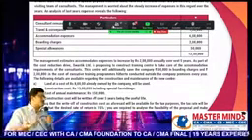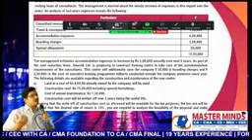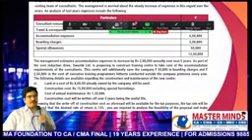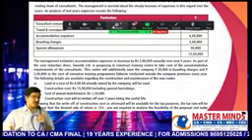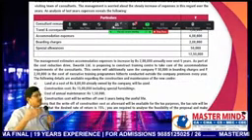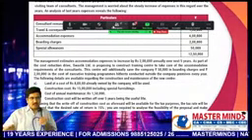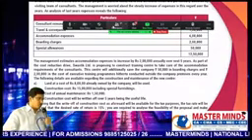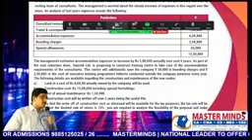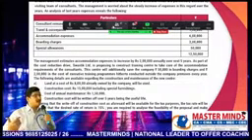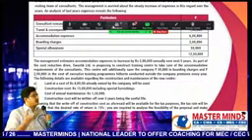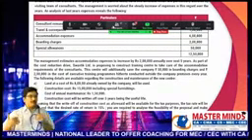What are the other expenses we need to incur? Second, we need to meet the travel expenses. Am I correct or not? Either it is a train or airfare, we need to provide the traveling expenses. Next, we need to provide some accommodation locally. We need to take a hotel room on rent and pay rent for that hotel room. Next, we need to provide food. We need to bear the cost of food. Since they are our guests, we need to take care of their accommodation, their traveling, and their food.